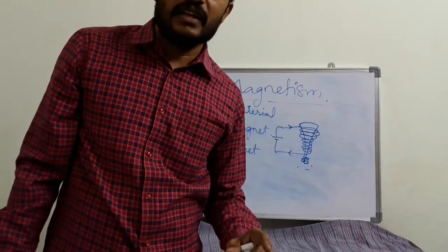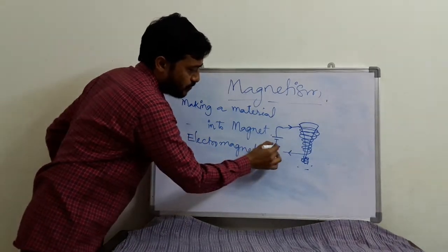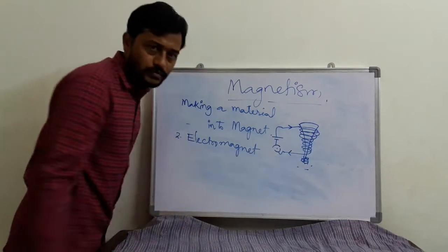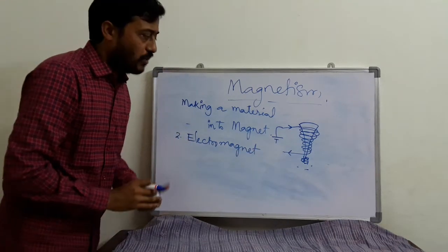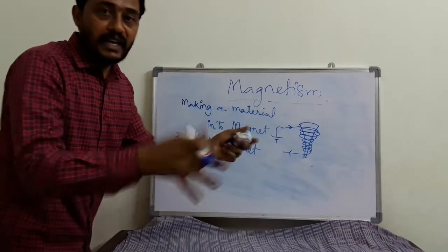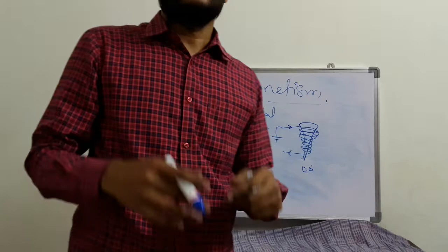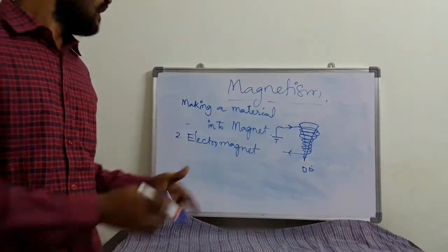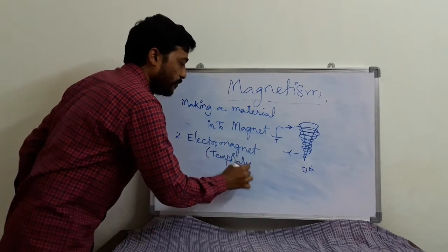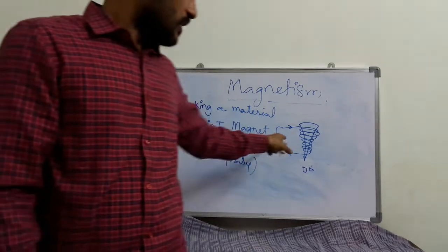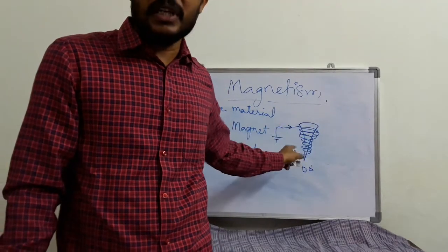to the iron nail. Now when I stop the current, for example here I am maintaining a switch. Okay, if I switch off, means when there is no current, what will happen is, all these nails are going to fall down. Means it is losing its property. So that's why it is called temporary. It is a temporary magnet. Means whenever current is present, then only it will act like a magnet, and the remaining time it may not be like a magnet.